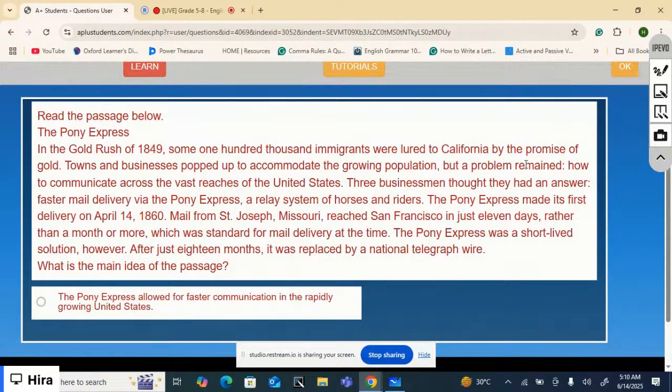But a problem remained: how to communicate across the vast reaches of the United States. Three businessmen thought they had an answer: faster mail delivery via the Pony Express, a relay system of horses and riders.